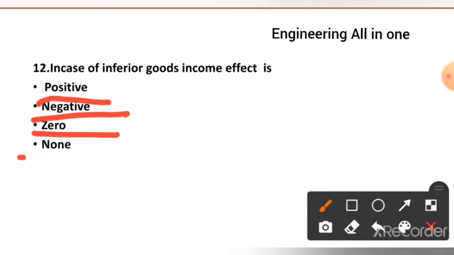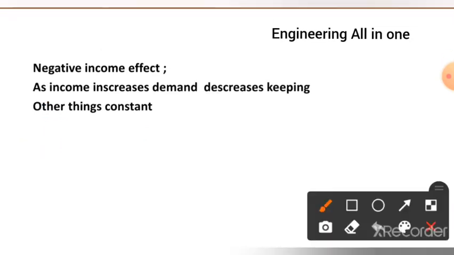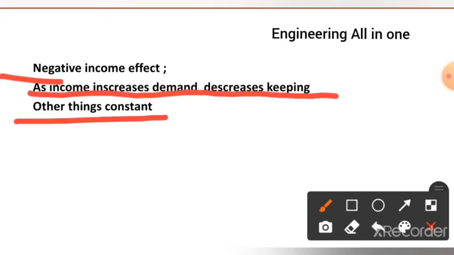negative, 0 or none. In case of inferior goods, the income factor is negative. See here, what does it mean? Negative income effect means as income increases, demand decreases, keeping other things constant.